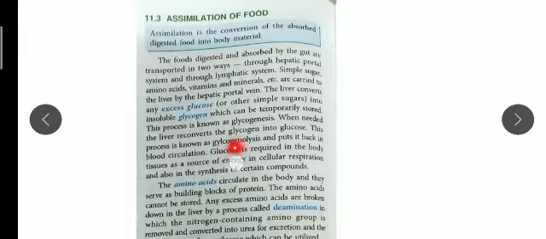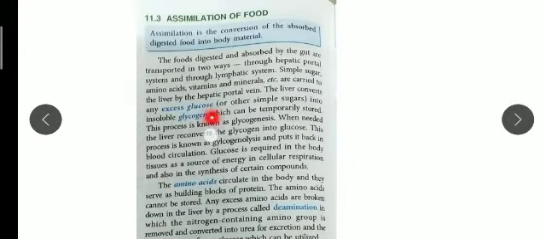And here the spelling is wrong, it should be glycogenolysis. Glyco, G-L-Y, not G-Y-L, G-L-Y-C-O. So what is glycogenolysis? Glycogenolysis is just the opposite process. Glycogen breaks down into glucose.